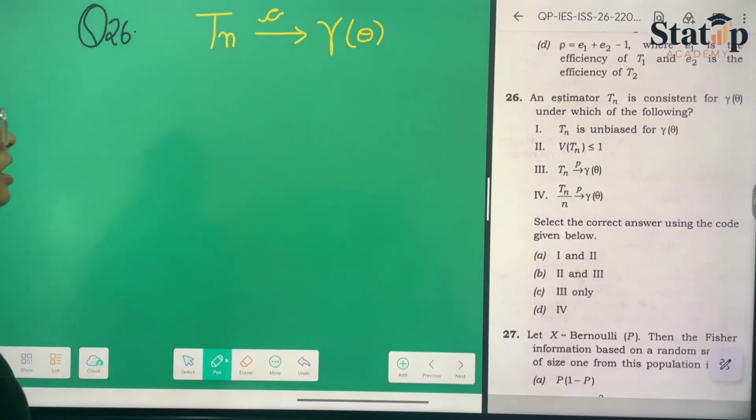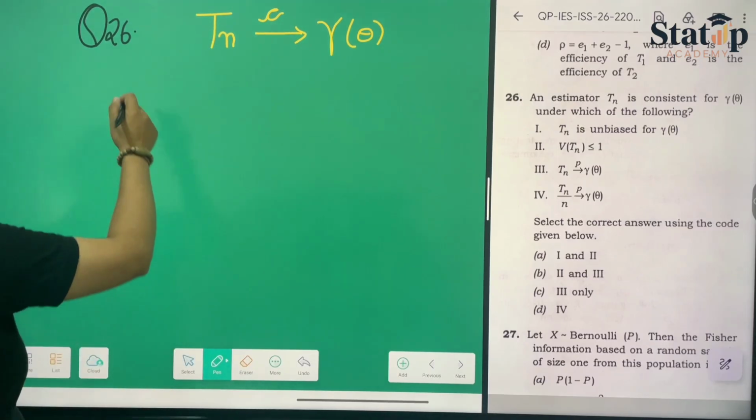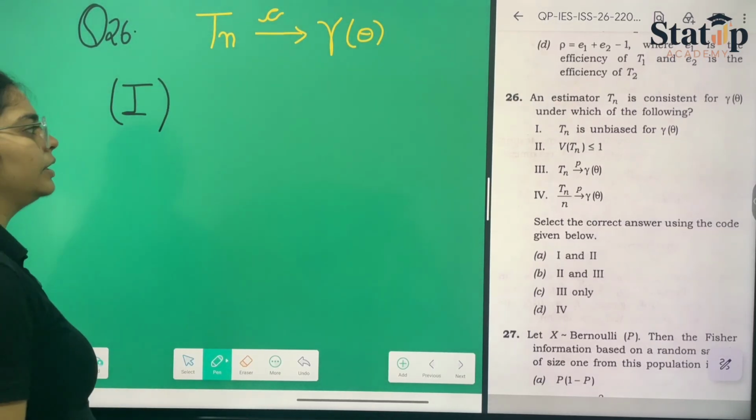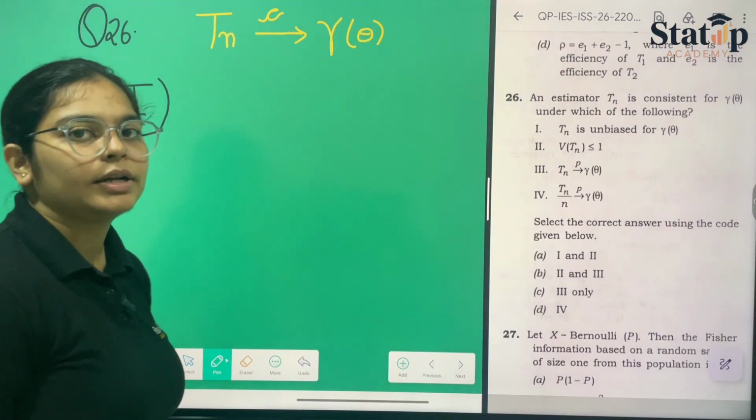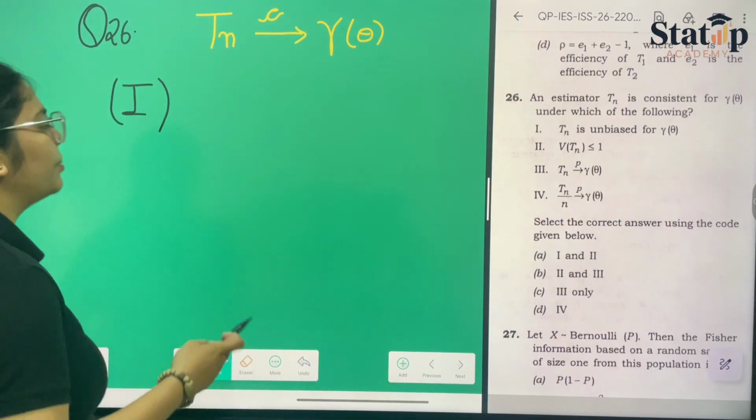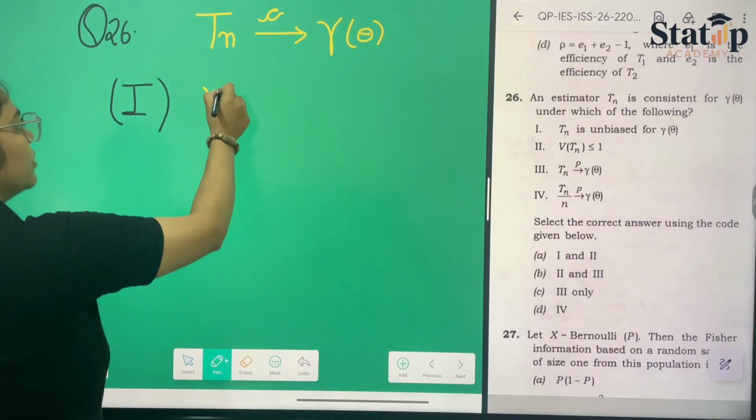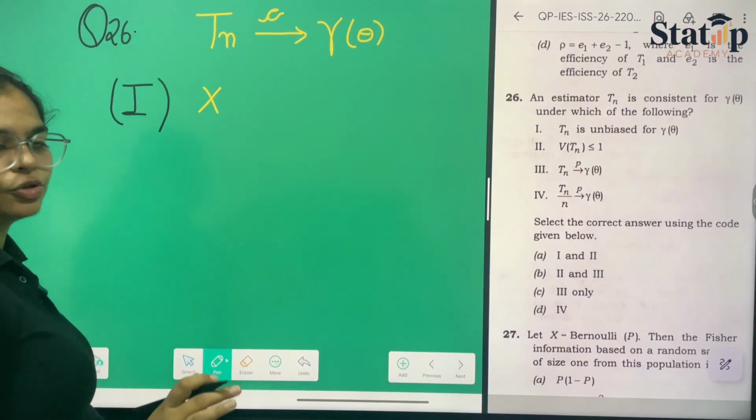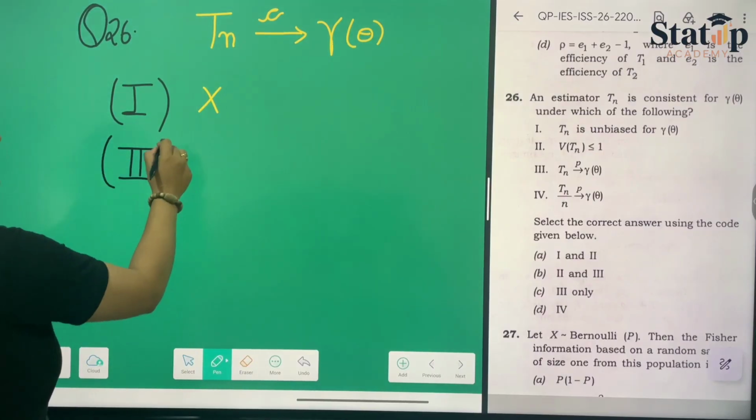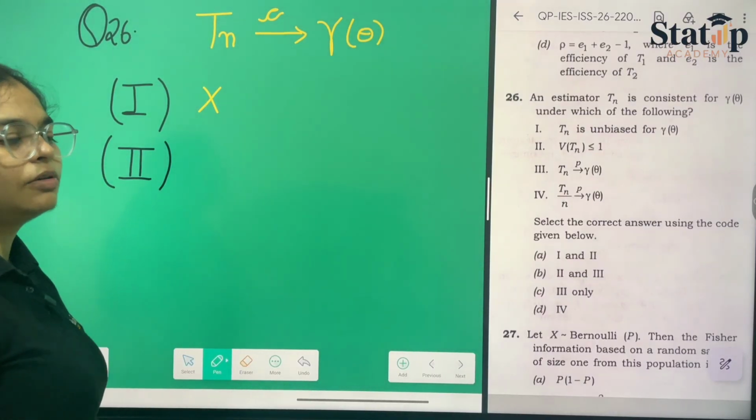Consistent estimator. Now, first of all, the first equation says that Tn is unbiased for gamma theta. For a consistent estimator, it is not necessary that Tn is unbiased for gamma theta. So the first statement is no, it is not necessary that it should be unbiased. Now, the second one states that the variance of Tn should be less than or equal to 1.